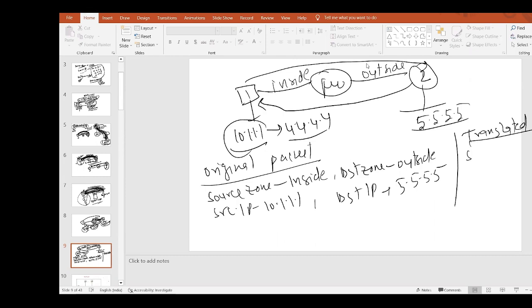In the translated packet, my source IP would be changed to 4.4.4.4. That is 4.4.4.4. And my destination IP would be the same, 5.5.5.5. That's it, simple. This is only this: my source IP is going to NAT to this IP.